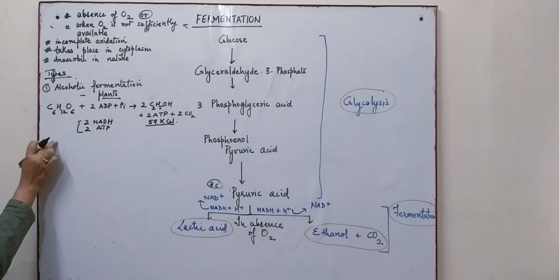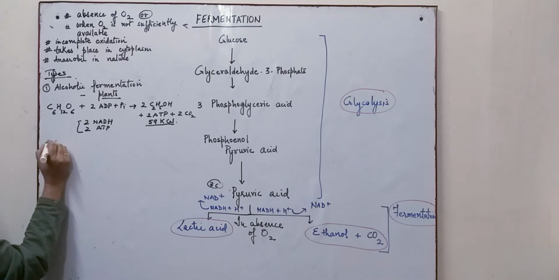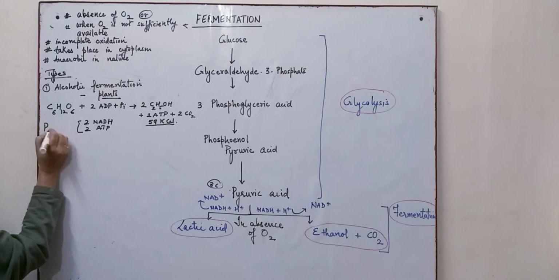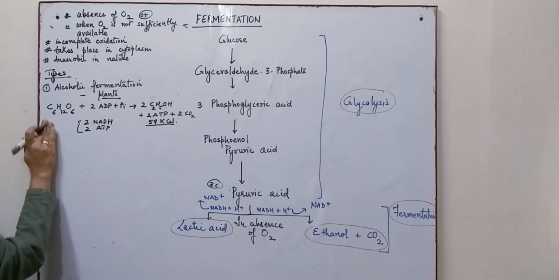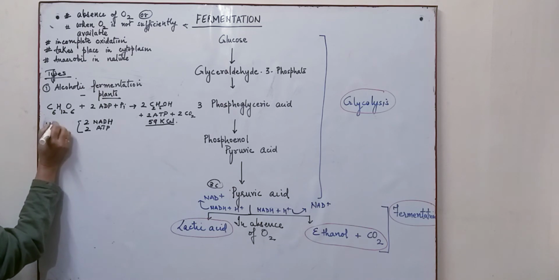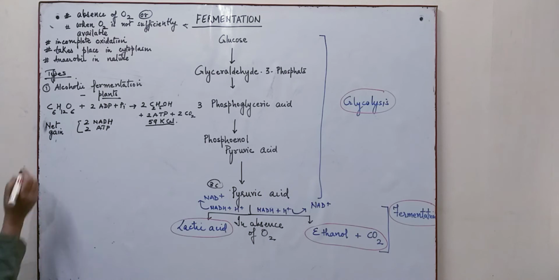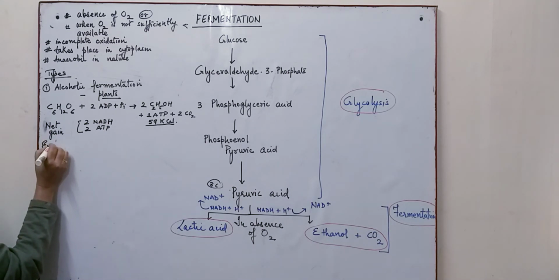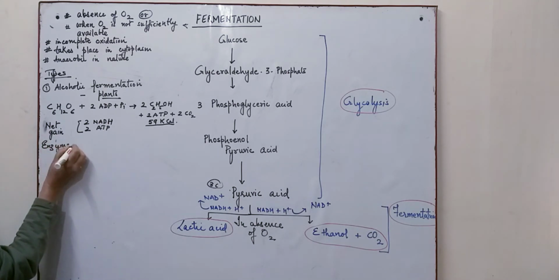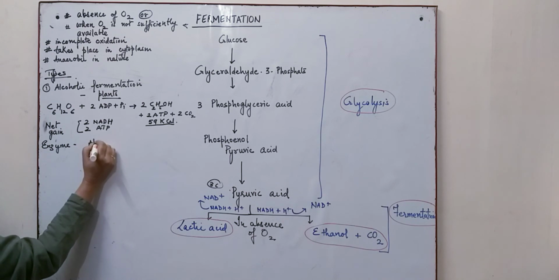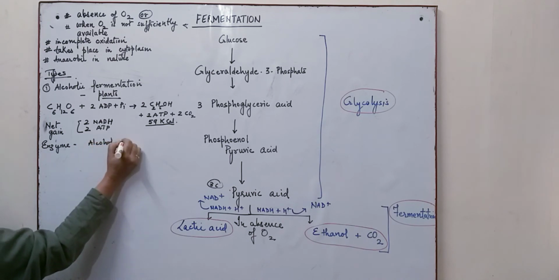This reaction is catalyzed by an enzyme. These are the products, that is the net gain, as we call it: net gain, 2 ATP and 2 NADH. The enzyme which is responsible is alcohol dehydrogenase.